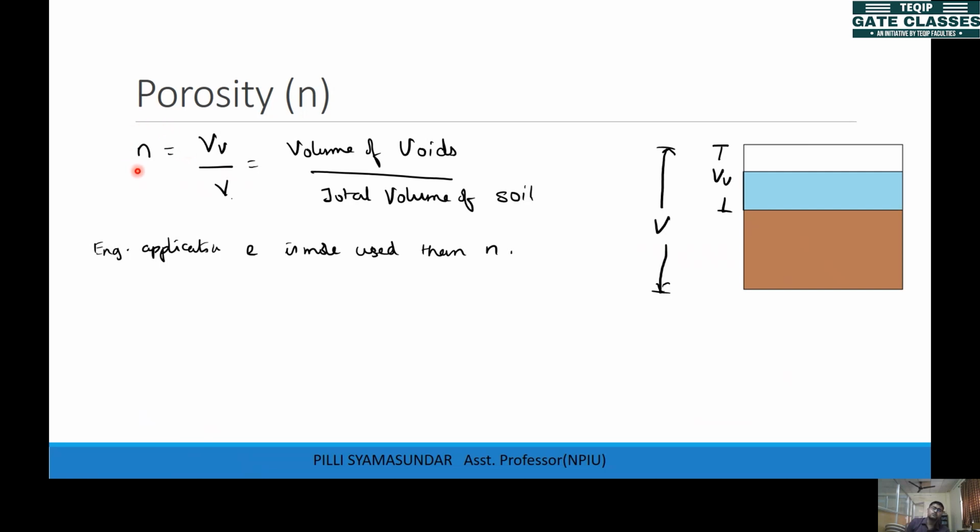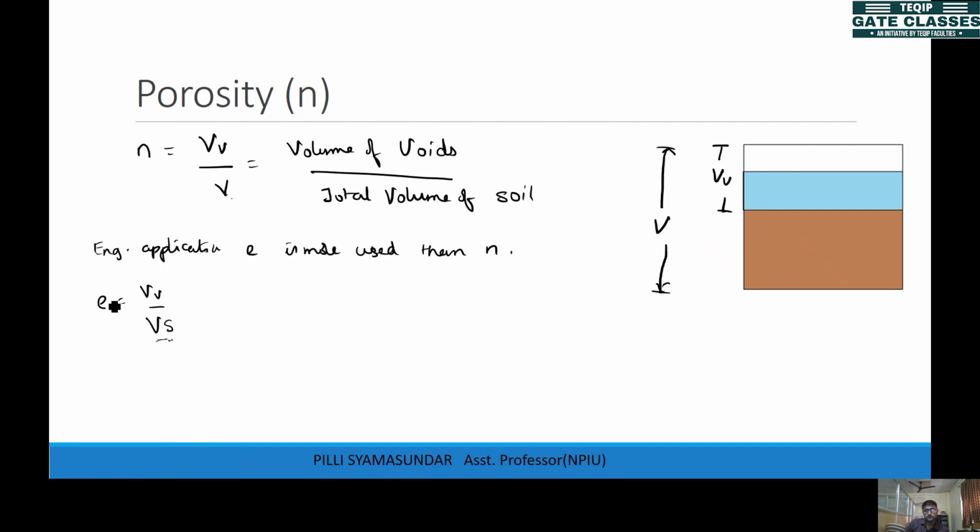Porosity is generally used more in agricultural purposes. But as geotechnical engineers, we are more acquainted with the void ratio. I'll write it down again: void ratio we define as volume of voids to the volume of solids. The solids volume actually does not change, because soil is almost incompressible, so only the numerator changes here. The calculation will be simpler if you use the e value.